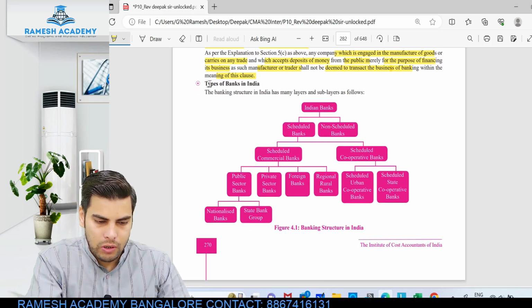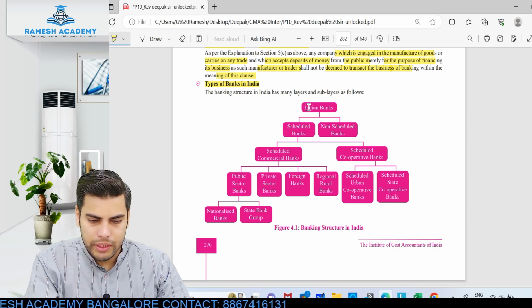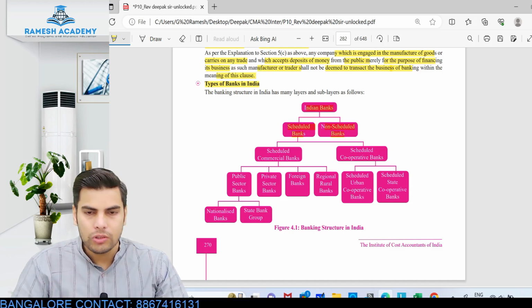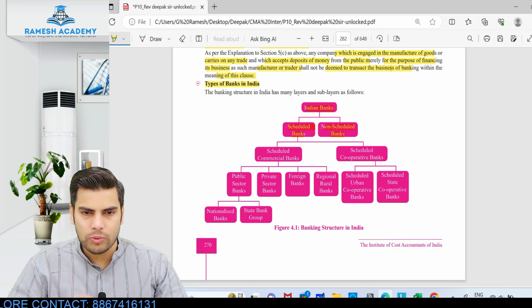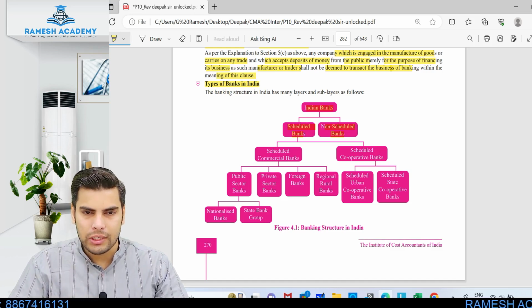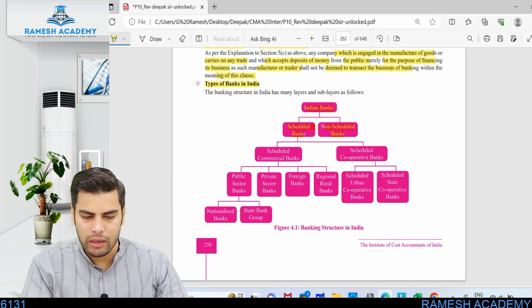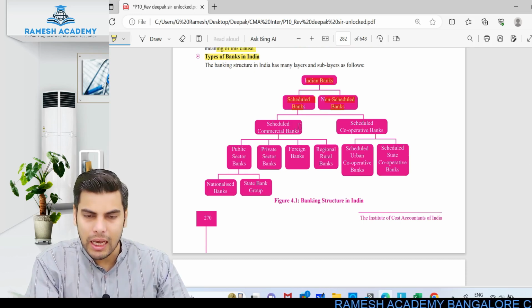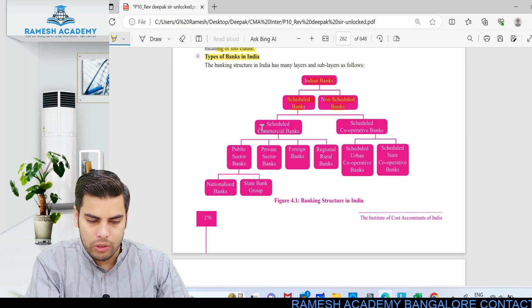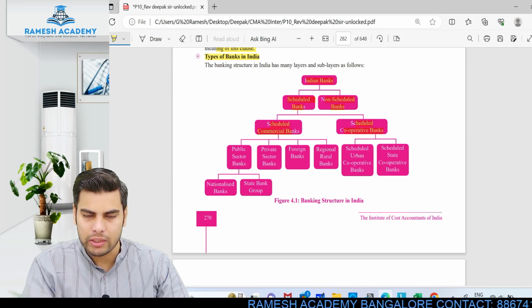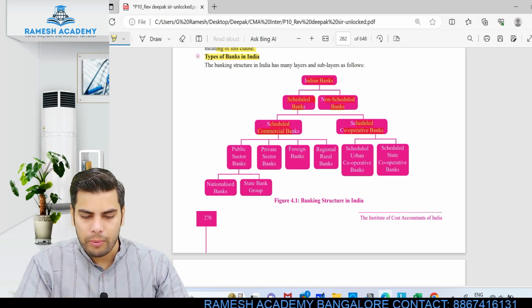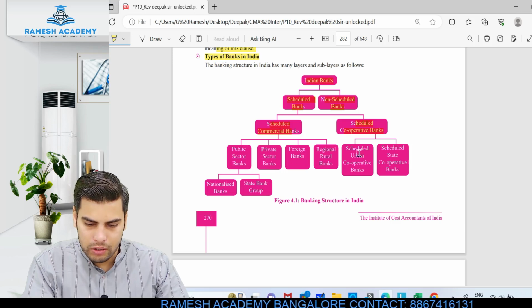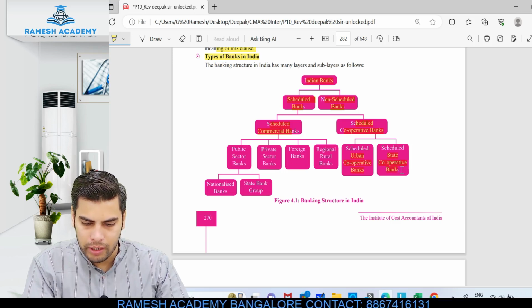Let's talk about the different types of banks in India. Broadly they are classified into two: scheduled banks and non-scheduled banks. What are scheduled banks? Those banks which are listed in the second schedule of the Reserve Bank of India Act are treated as scheduled banks. The other banks are treated as non-scheduled banks. Scheduled banks can be classified into two more types: scheduled commercial banks and scheduled cooperative banks. Cooperative banks are urban cooperative banks and state cooperative banks.